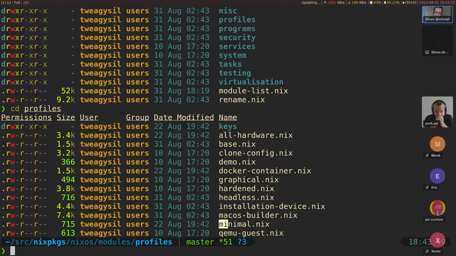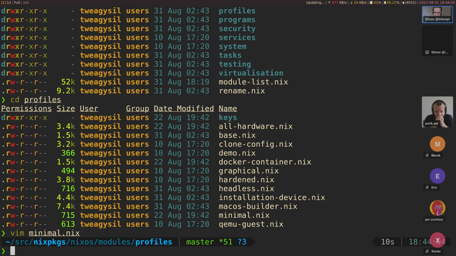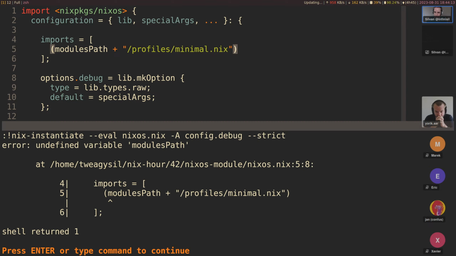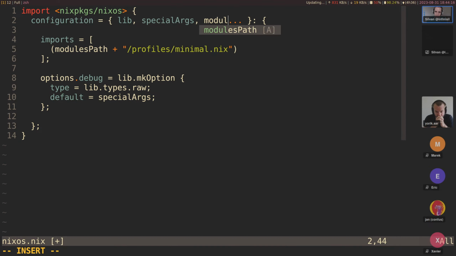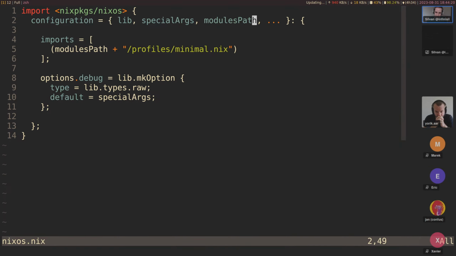For example, there's a minimal one, which turns off some features that you might not need, like graphical things. This could be imported with profiles/minimal.nix. All right, and undefined variable modulesPath. Right, we need to add it. Okay, well, evaluation works. We could do a system here.